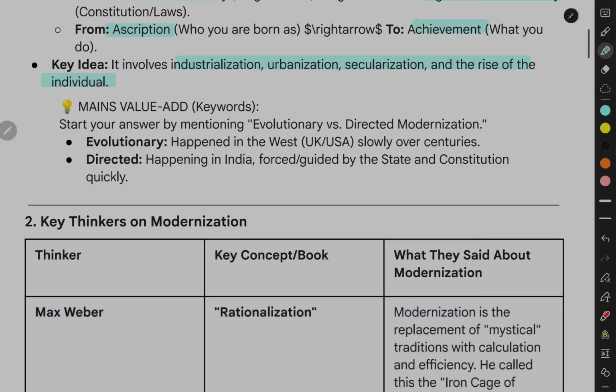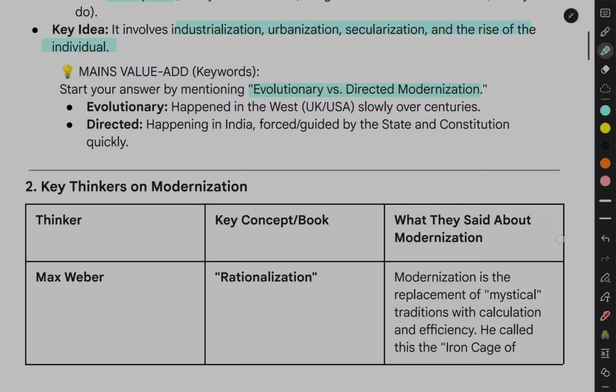Mains value add, keywords: start your answer by mentioning evolutionary versus directed modernization. Evolutionary happened in the West (UK, USA), slowly over centuries. Directed is happening in India, forced, guided by the state and constitution, quickly.